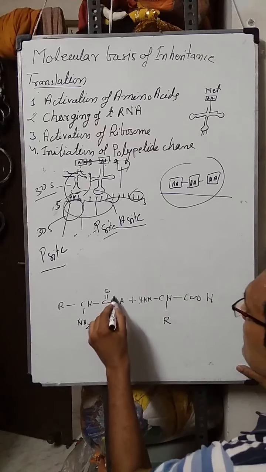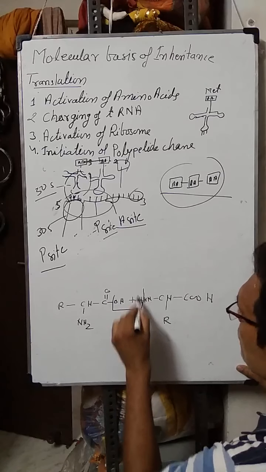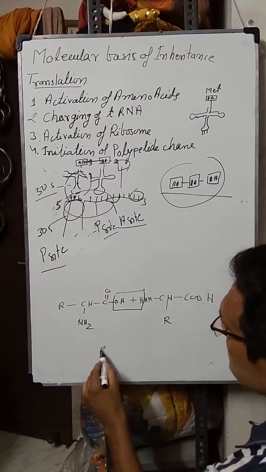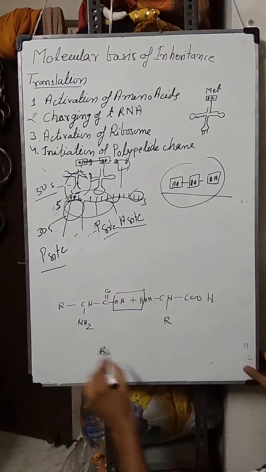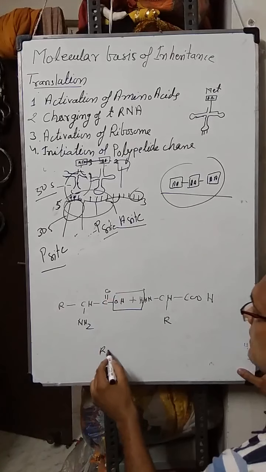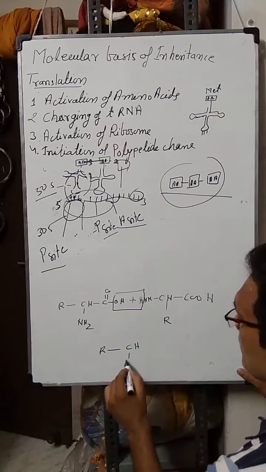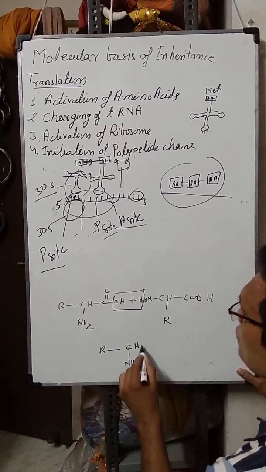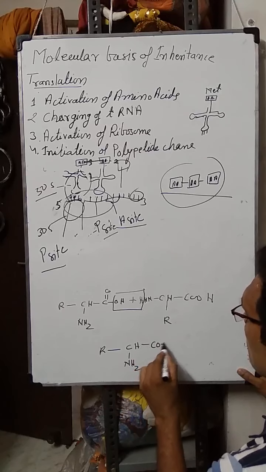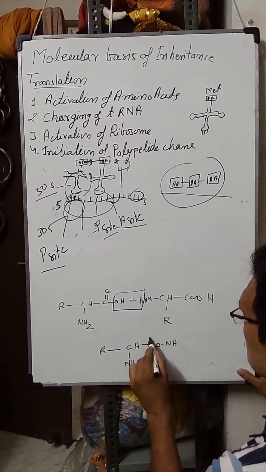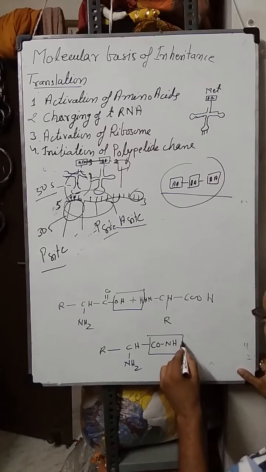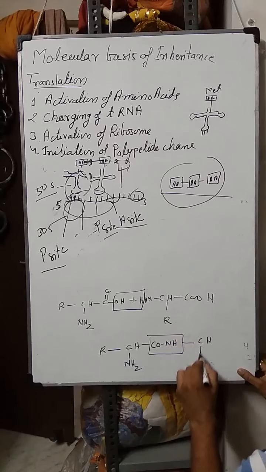Here one water molecule will be eliminated, due to which the peptide bond will be formed, due to which that R, CH, NH2, CO, NH. This is the peptide bond between two amino acids. Then CH, R,